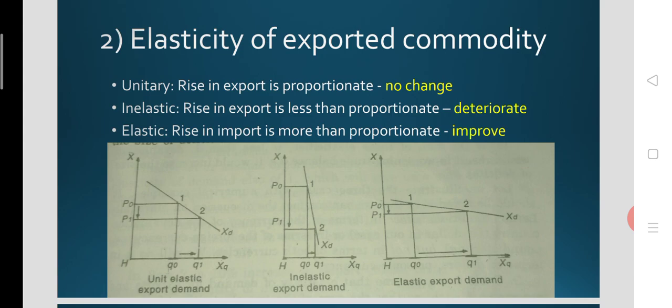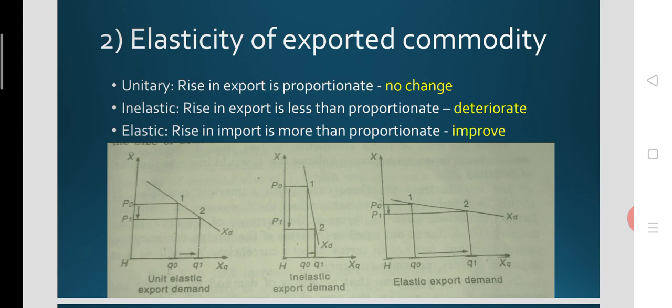So when export elasticity is equal to 1, a 10% decline in price leads to a 10% increase in export. That means no change will happen in reality. No change is going to happen in the BOP account, the balance of payments of the nation.